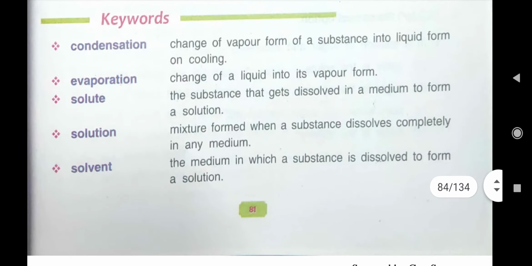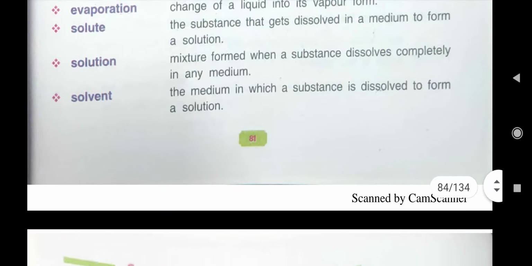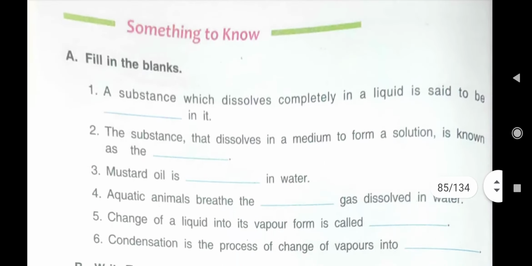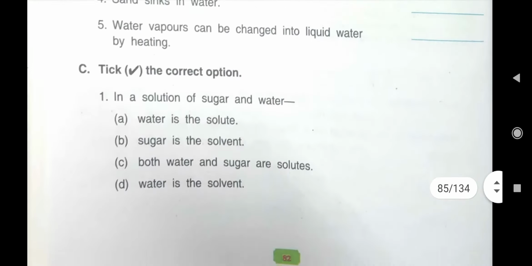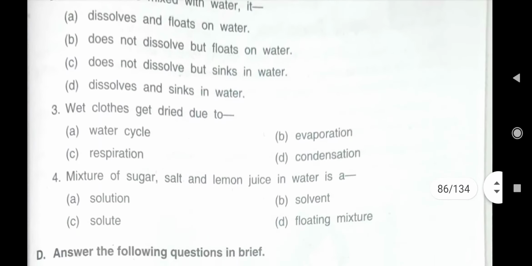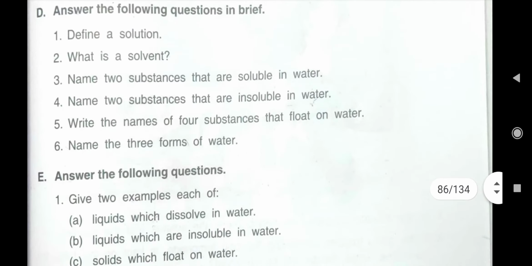Then we read about different keywords in our previous class. We did this A, B and C, and now it's time to write the answers of D part. So here it is. The first question is, define a solution. I have already told you, mixture of solute and solvent is known as solution.